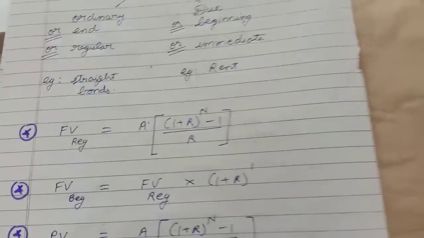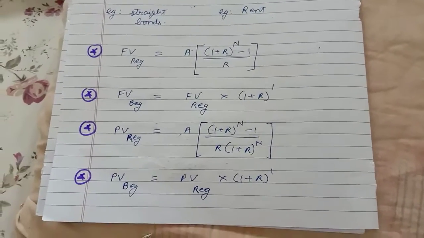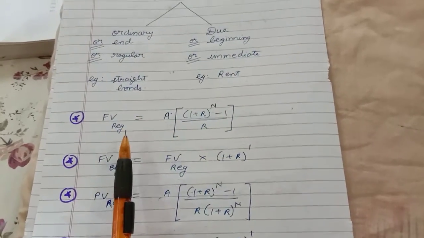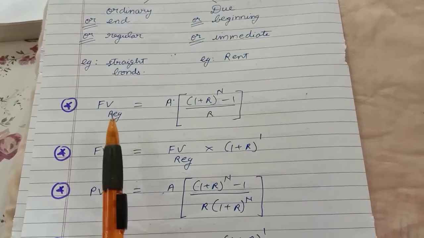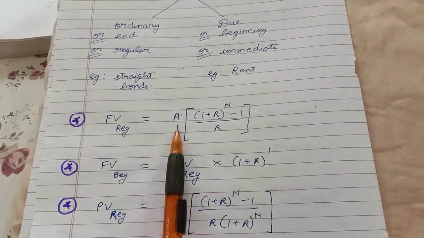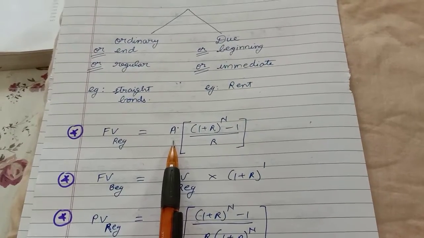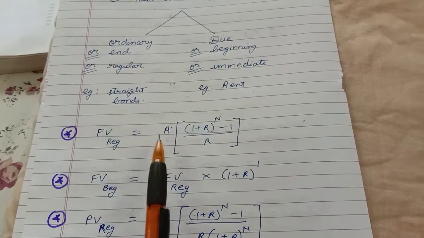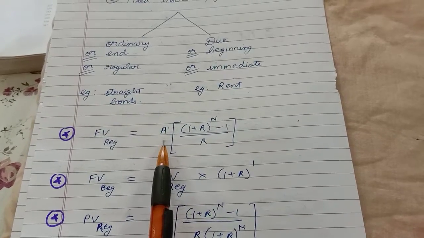Now bankers, this is a list of very important formulas. The first formula is future value regular. When you use this formula, a constant amount is given, every year or every month, and it doesn't matter whether you are investing or earning, the formula remains the same.